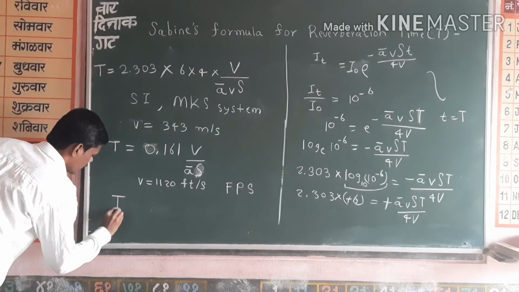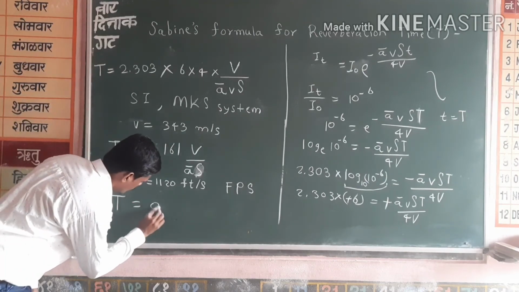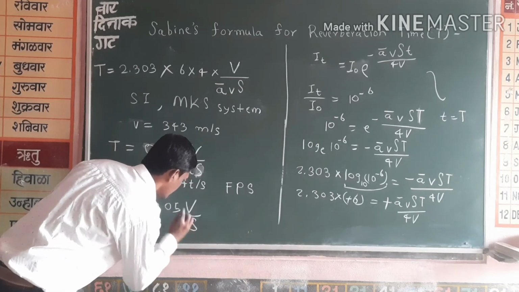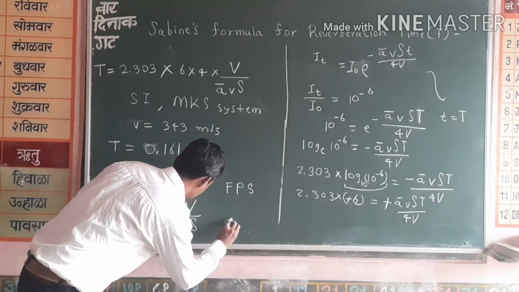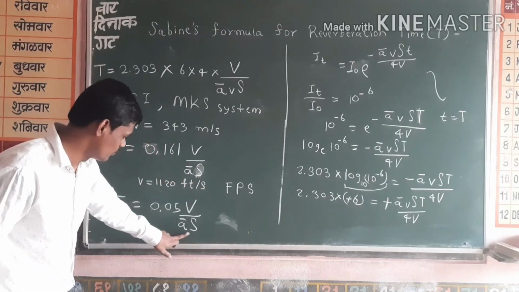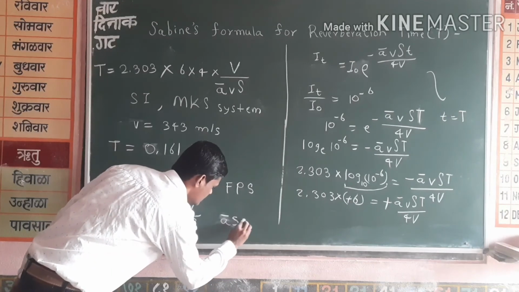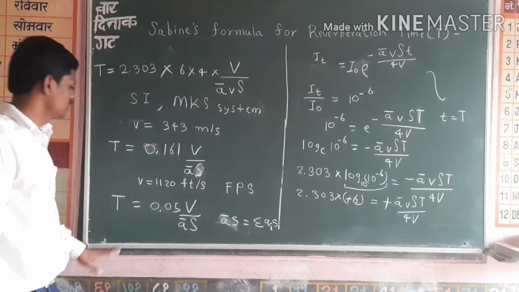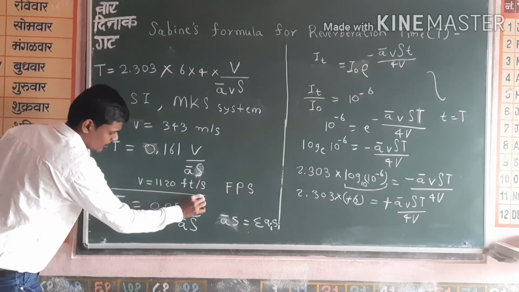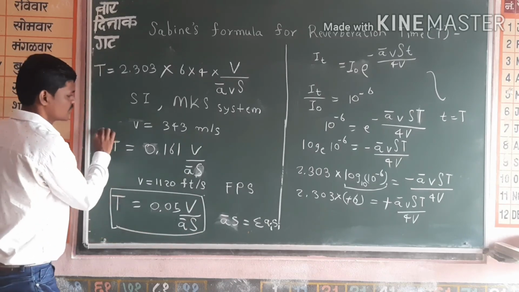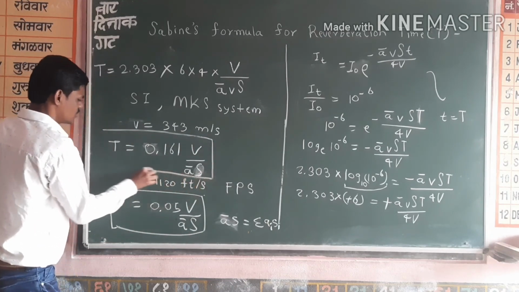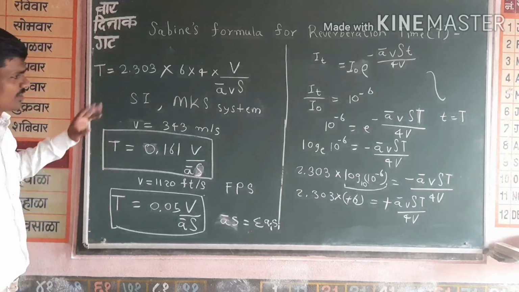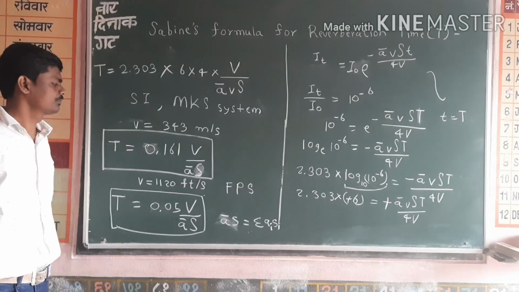So the formula for reverberation time becomes 0.05 capital V by A bar S. So this A bar S we know, we have the total value for this, that is A bar S is equal to the summation of A_i S_i. So this is the formula for reverberation time in the FPS system, and this one is for the SI system or MKS system, that is meter kilogram second system. So this is the derivation for reverberation time. That was all. Thank you.